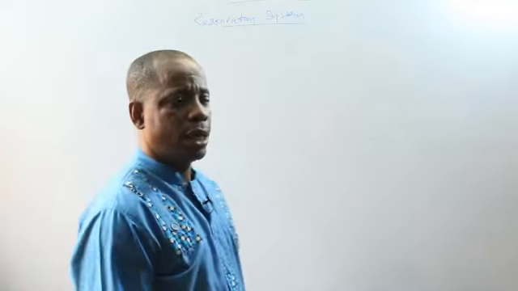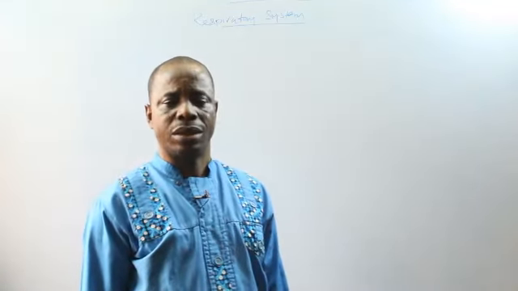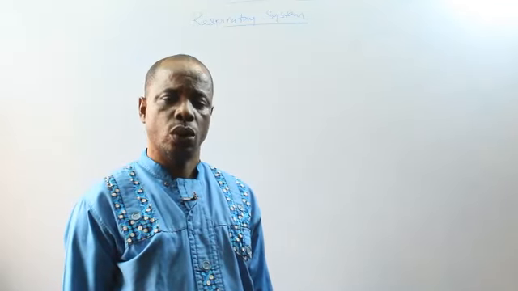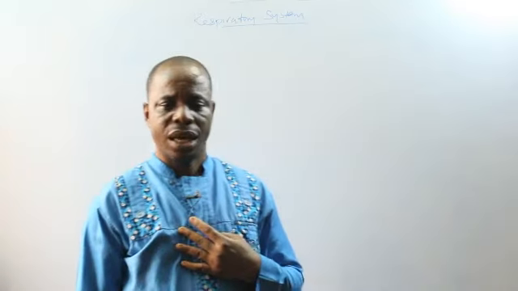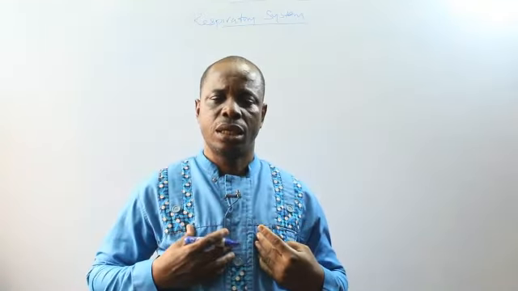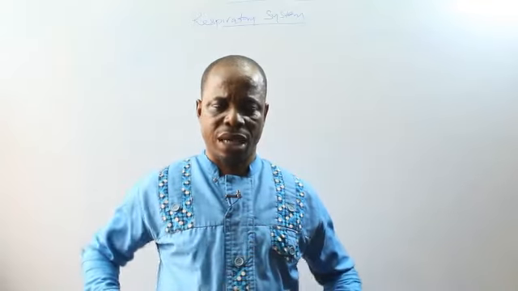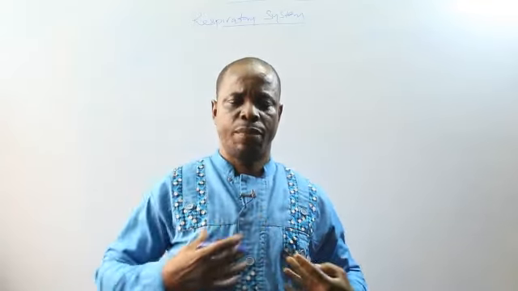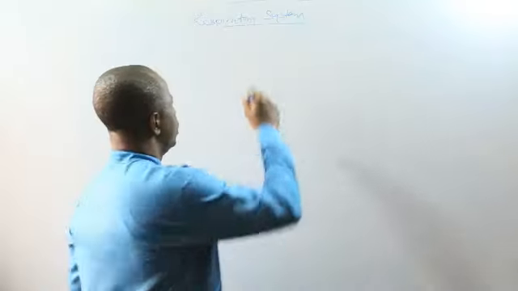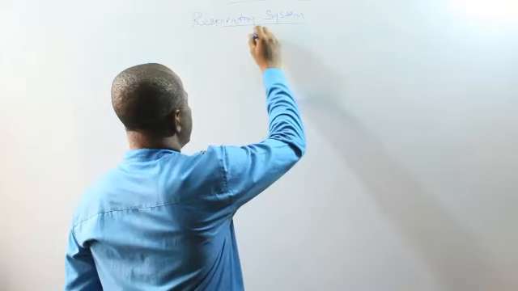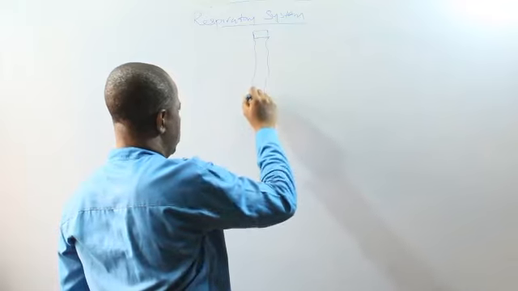Now, the major organs of importance under this system are the two lungs. The lungs are located in the thoracic cavity and they are covered and protected by the breastbone and the ribs. Both the true, the false, and the floating ribs protect the two lungs. Now, a short diagram will enable us to understand how the lungs behave.